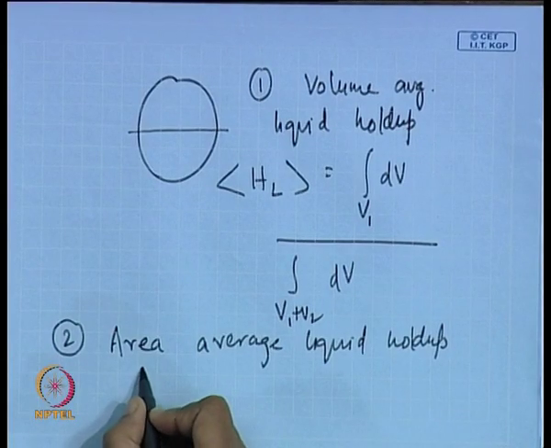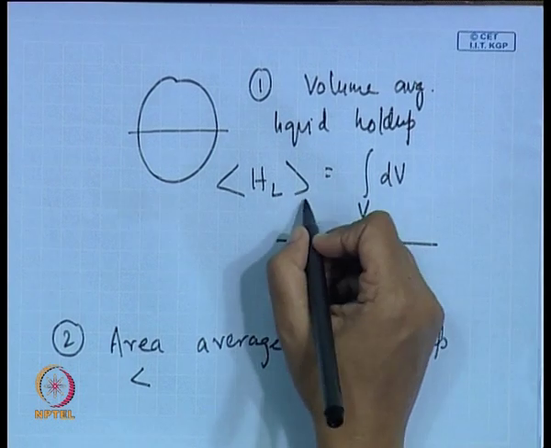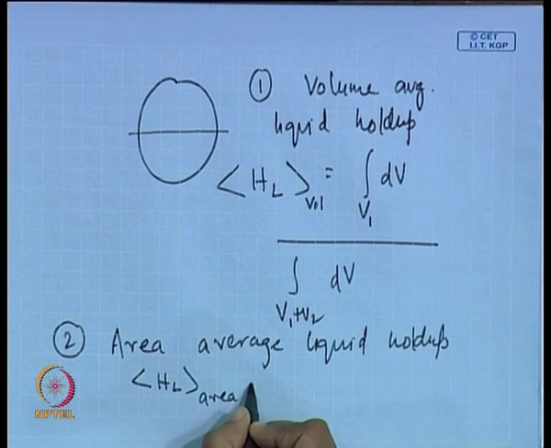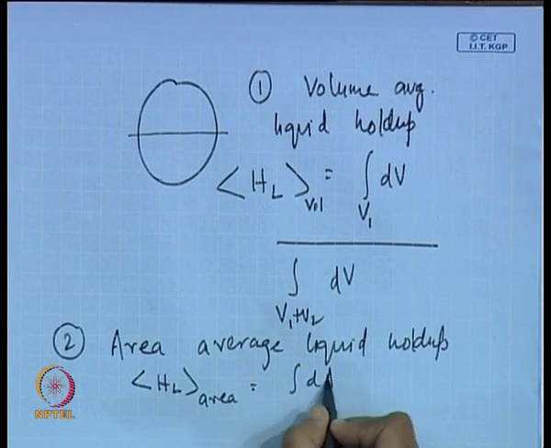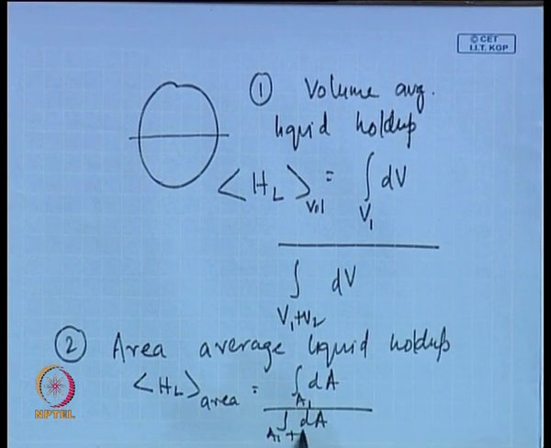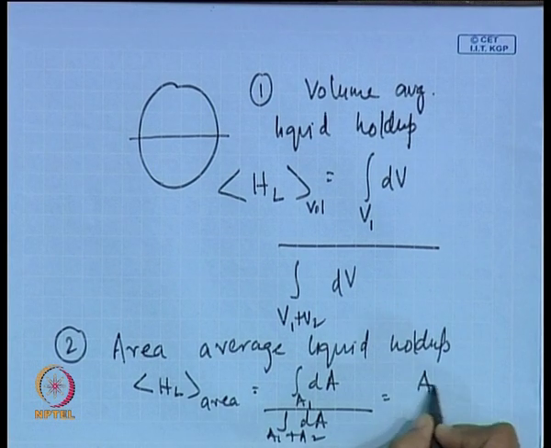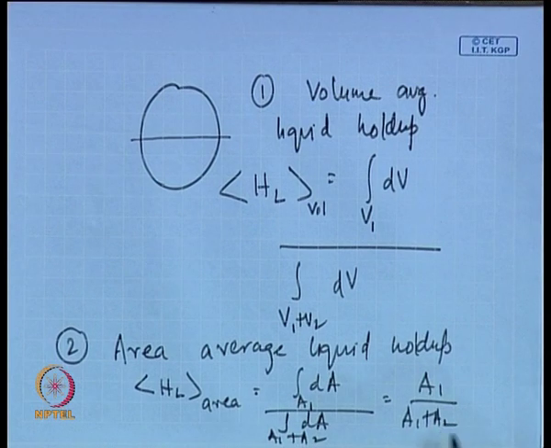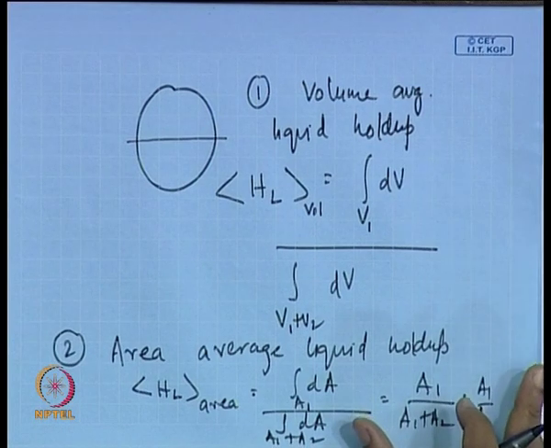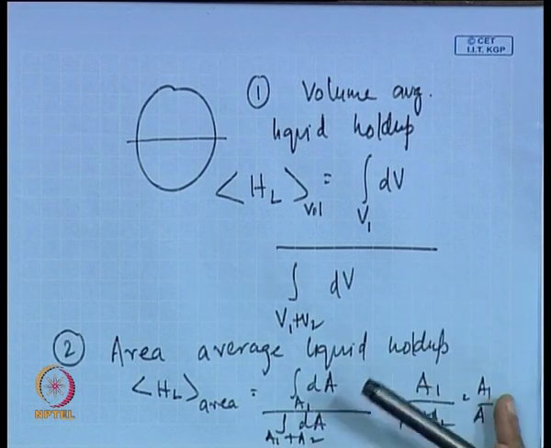So, we can measure either of them and we can use it for estimating or for expressing the in situ volume fraction. Okay. So, this is better written down as volume and this can be written down as area, and the mathematical expression is equal to integral dA A1 by integral dA A1 plus A2, or in other words this is nothing but A1 by A1 plus A2, where this is simply the cross sectional area. Okay. So, therefore, we would first try to measure either the volume average or the area average.